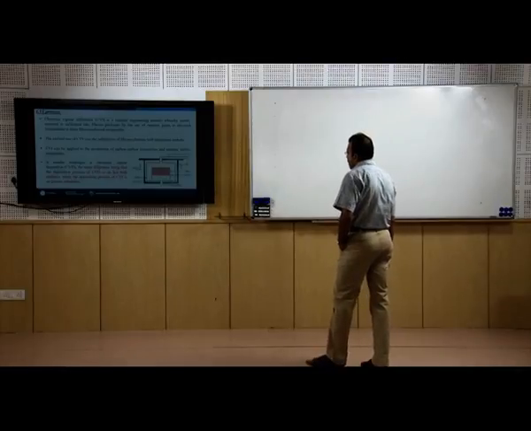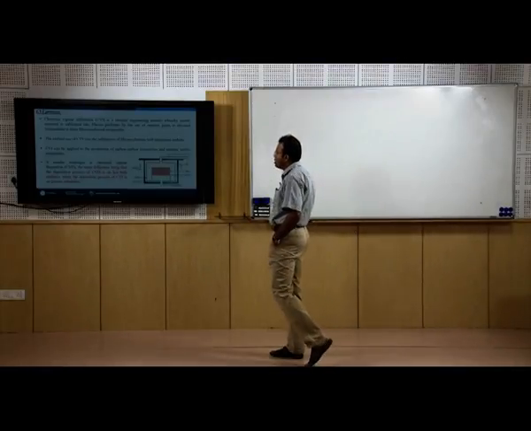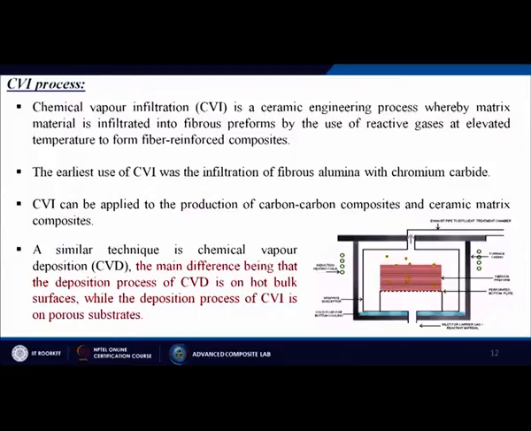Next is the latest technology, called the CVI process, that is known as the chemical vapor infiltration process. This is also a latest technology. So, what does it mean? Chemical vapor infiltration is a ceramic engineering process whereby matrix material is infiltrated into a fibrous preform by the use of reactive gases at elevated temperature to form fiber reinforced composites.